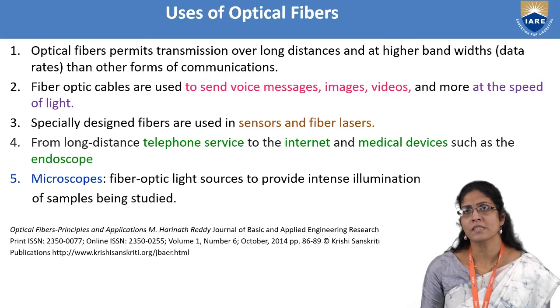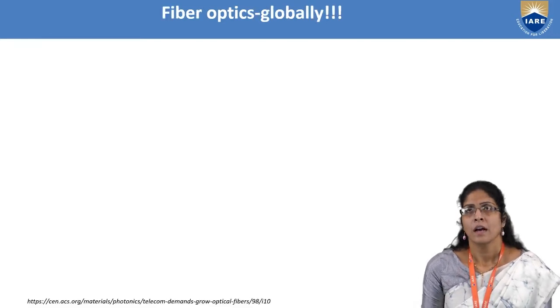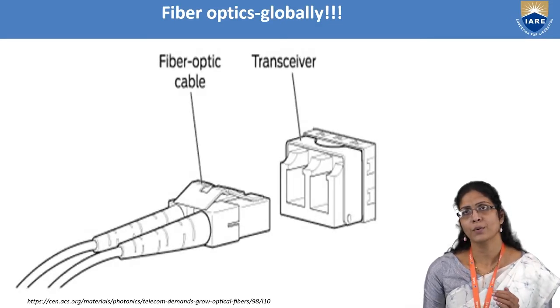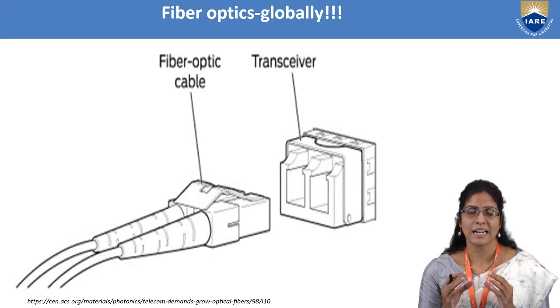In microscopes, fiber optic light sources are used to illuminate the samples you are studying. These uses of fiber optics have evolved globally, first as a transmission medium.